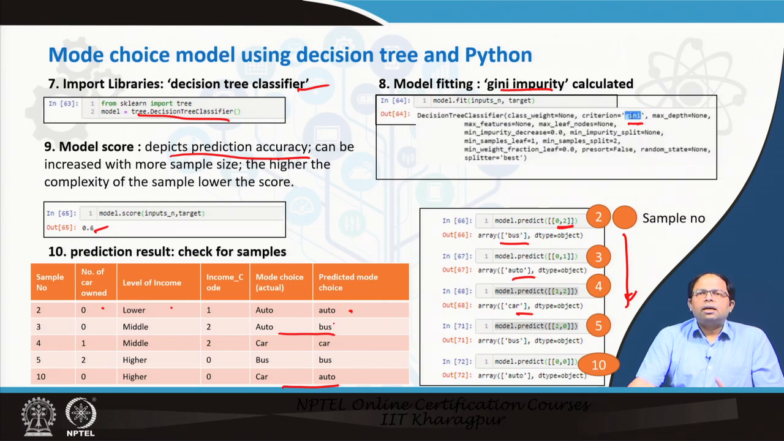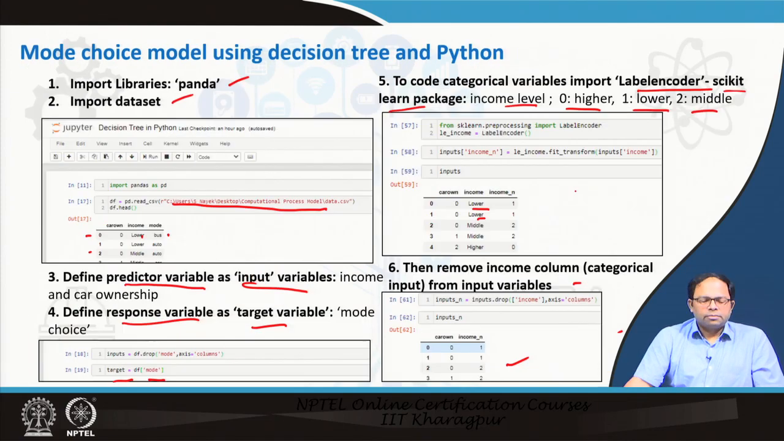So, this is how we can write a very simple code, and we can develop decision trees using existing algorithms. The CART algorithm is already inbuilt, so we can use that algorithm to generate our decision tree model.